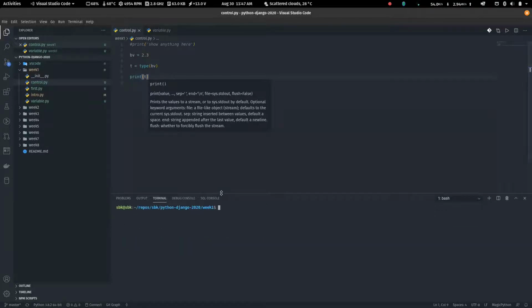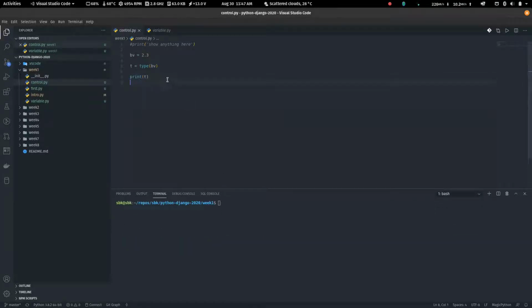is that it will take the variable and ask, oh, what kind of variable is this, right? And then it will give you the answer. So if I put this in quotation marks again, what do you think it will be? Of course, it is going to be a string.